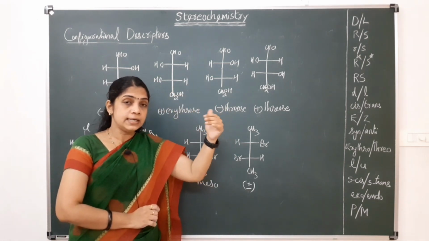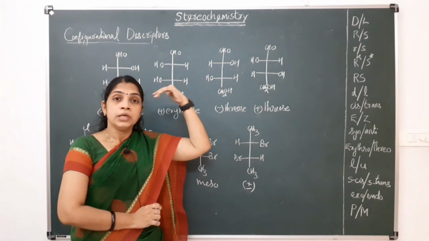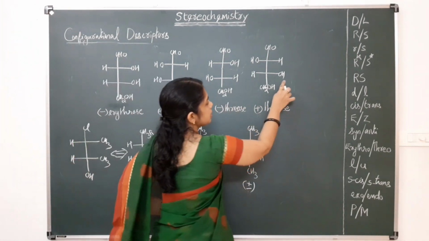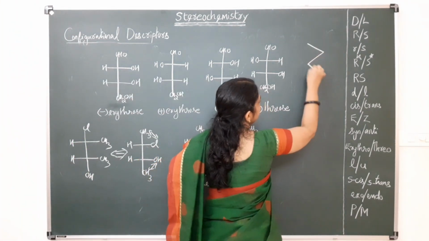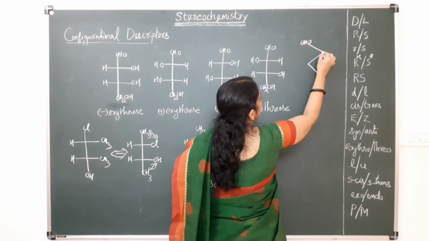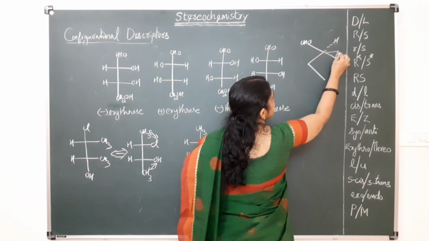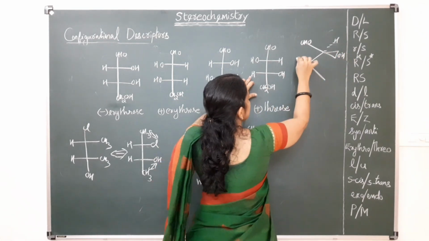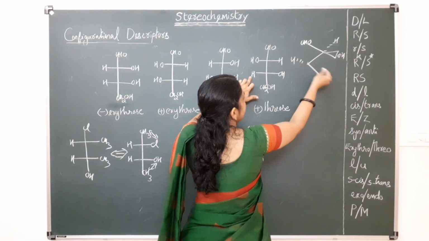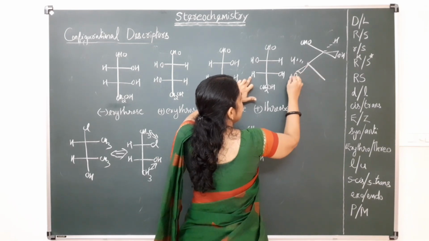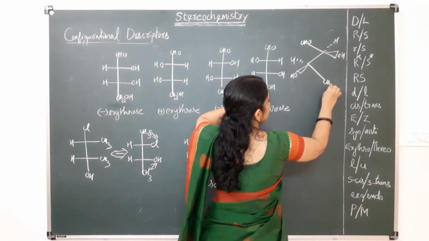And if we write in a zigzag manner, for example, for this molecule, this is CHO, here hydrogen is already here, this OH comes here, and here hydrogen is already here, and when OH comes, it becomes like this OH, and here it is CH2OH.